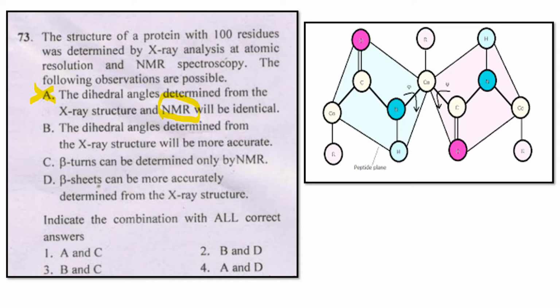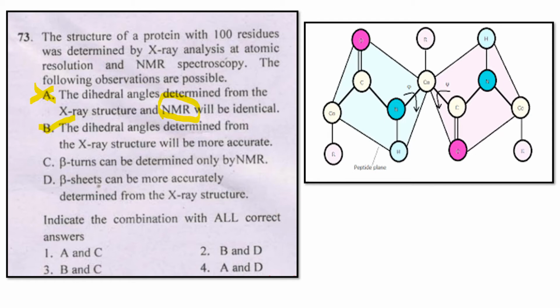Now B: the dihedral angles determined from the X-ray structure will be more accurate. The X-ray analysis gives the angles and 3D structures and gives an accurate result for the given compound. So B is the correct answer.